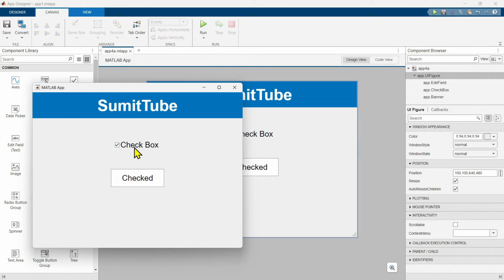Now we can see the checkbox is checked and the value is indicated here. Now if we uncheck this, nothing is going to happen because we haven't written any code. For this, we have to write the callback function. Now the callback function will be associated with this checkbox because that's where the user is going to interact. And this is just for showing these states. The user is not going to interact with this one.